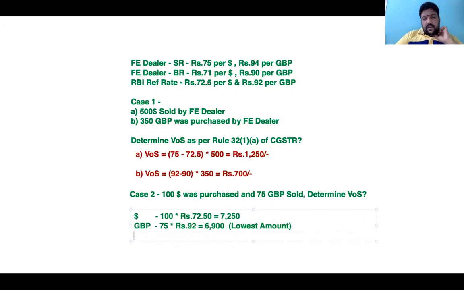The lowest amount is 6,900. So for this transaction, the value of supply will be 6,900 into 1%, equal to rupees 69. I'm sure all of us would have shown this working wherever we are doing. All this working is relevant. Done. Can we move forward?